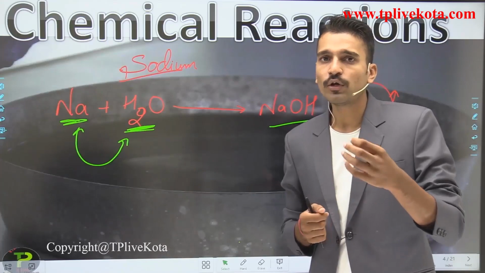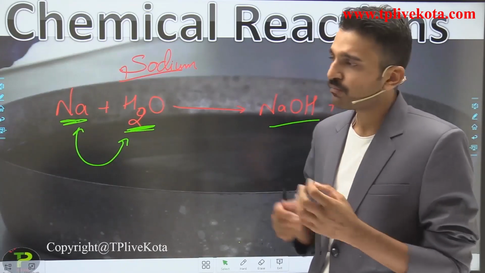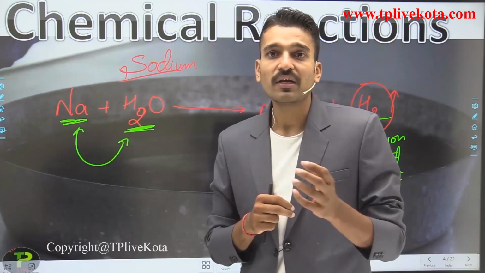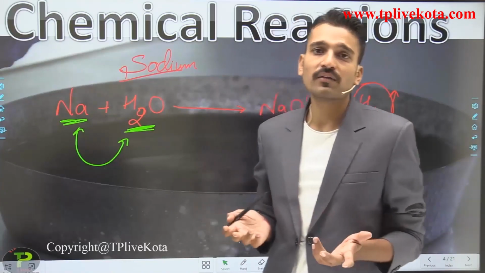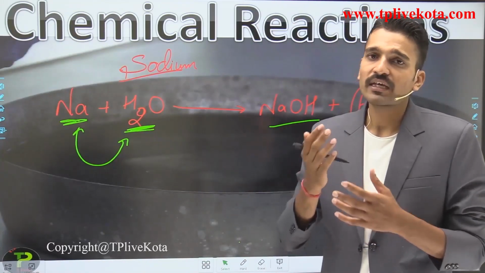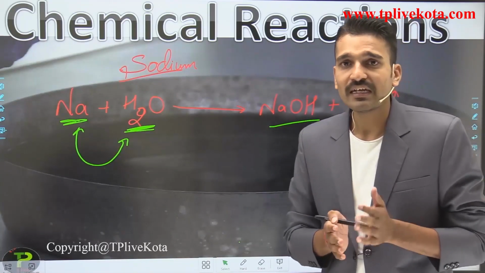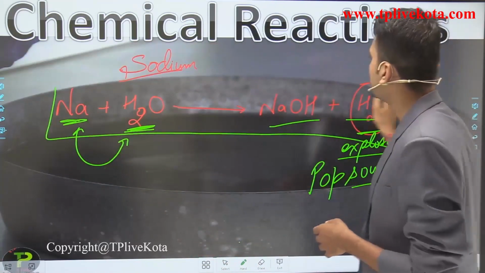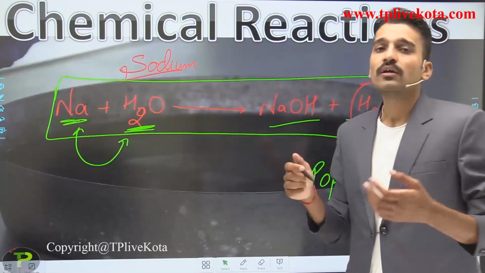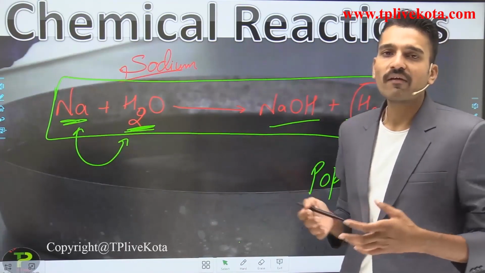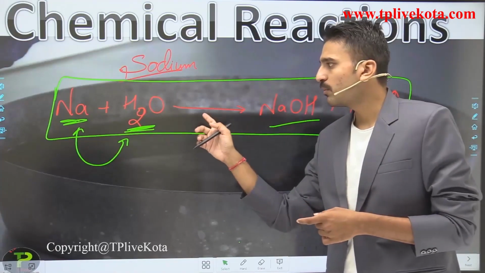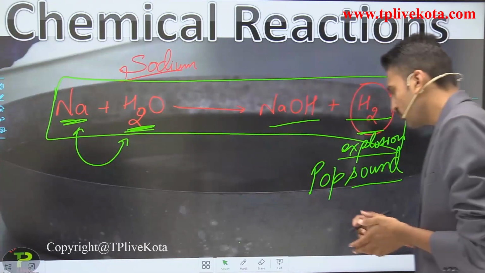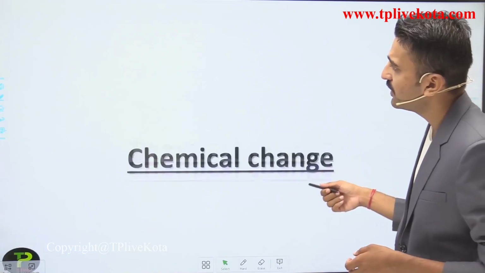First of all, you have to study what a chemical change is. After the chemical change, you are going to study chemical reactions: how can you say that a chemical reaction has taken place, and what are the various characteristics on which you can say so. This part is our ultimate goal, to write a chemical equation for any chemical reaction taking place. For this part you have to wait till the next lecture. So moving to the next slide, that is chemical change.